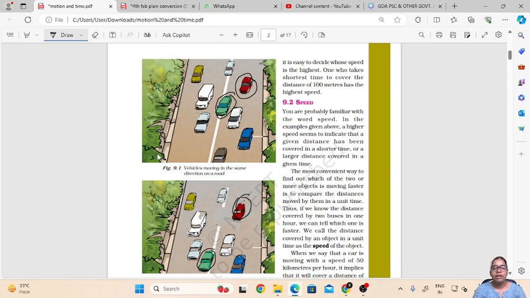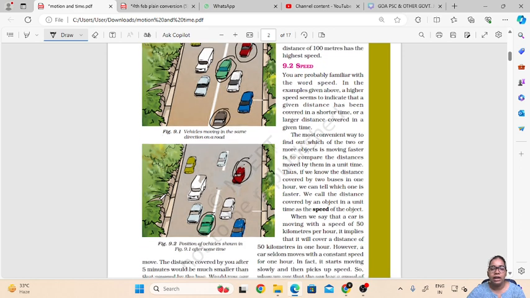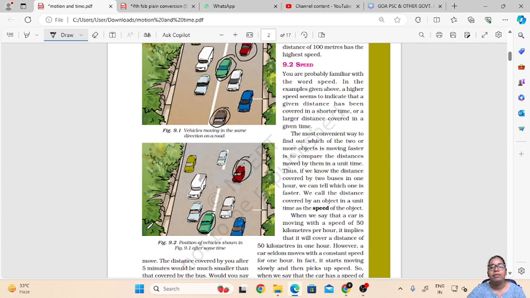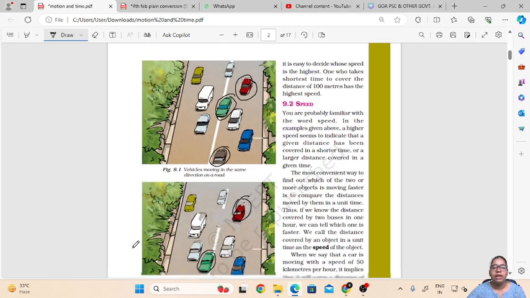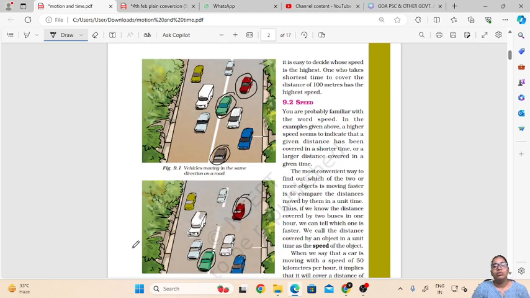Again, here I was able to see a grey car, but in the second picture the grey car is not there. So I can say that it has moved fast, so it has covered a greater distance, hence it is not visible in the second picture. So from comparing both the pictures, I can say that some cars have moved fast and some cars are still at that position because they are moving very slow.